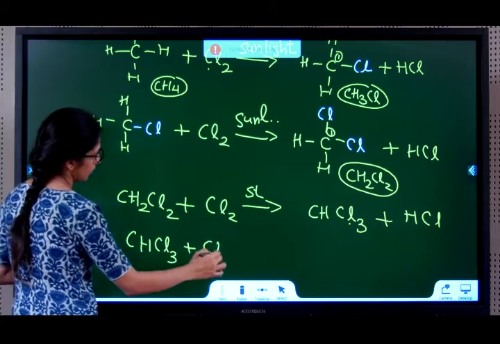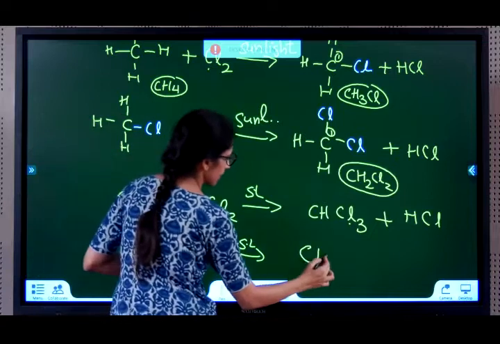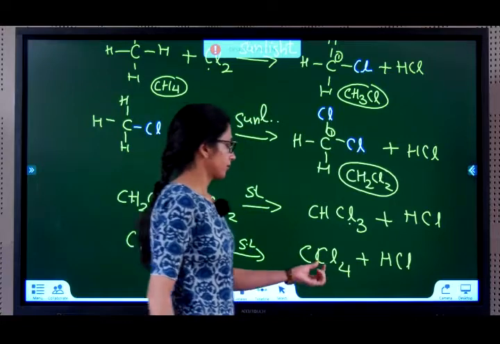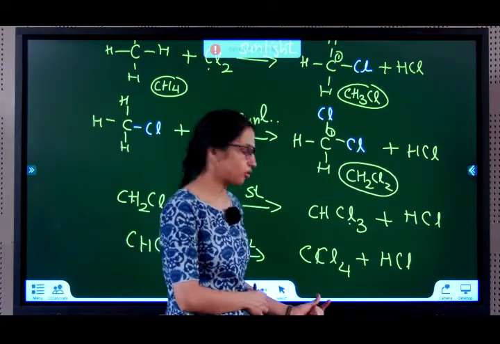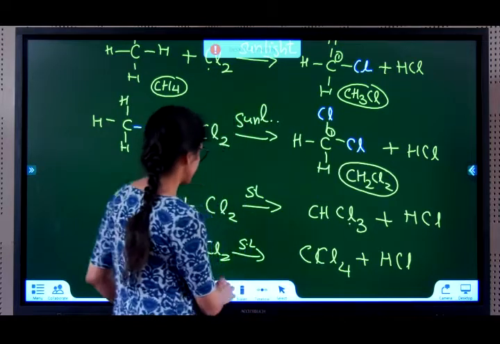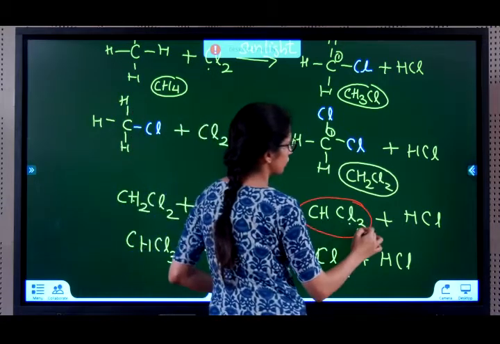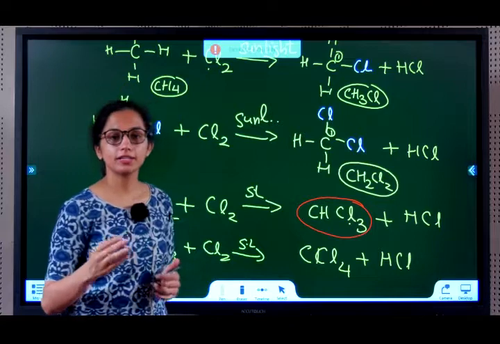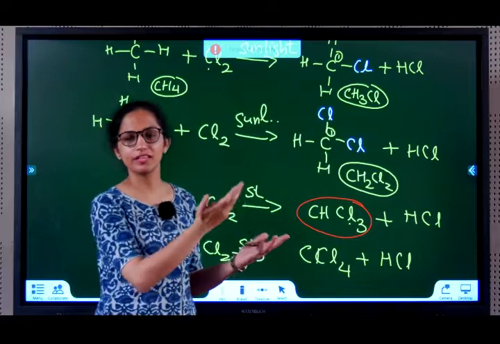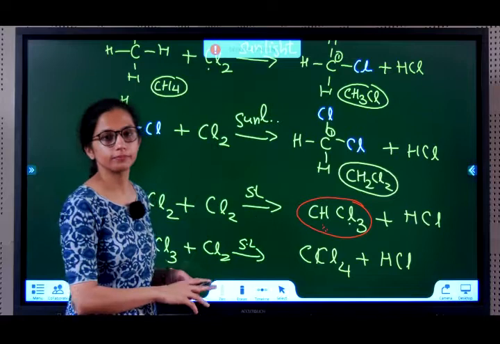Next, CHCl3 plus Cl2 in sunlight, one more Cl goes and sits, giving CCl4 plus HCl. Tetrachloromethane, common name carbon tetrachloride. Trichloromethane is also referred to as chloroform. You must have seen in movies where kidnappers put a liquid on a handkerchief, keep it on the nose and the person faints. It's nothing but this compound, chloroform.